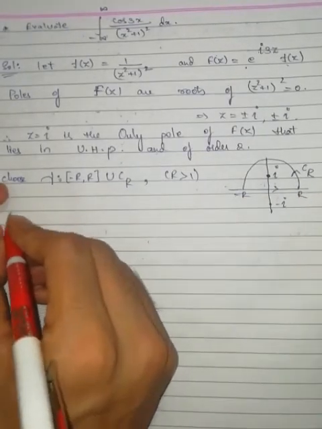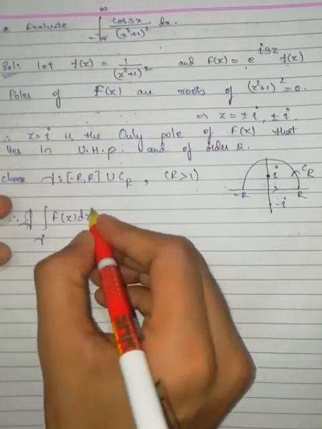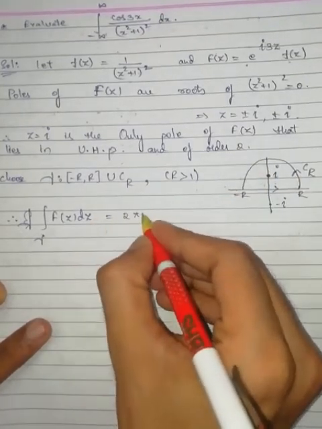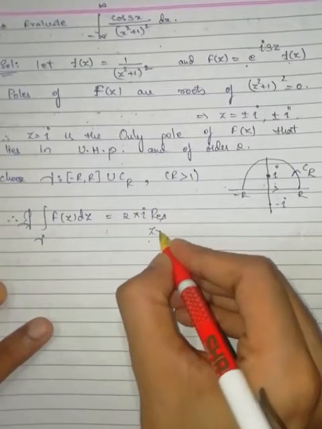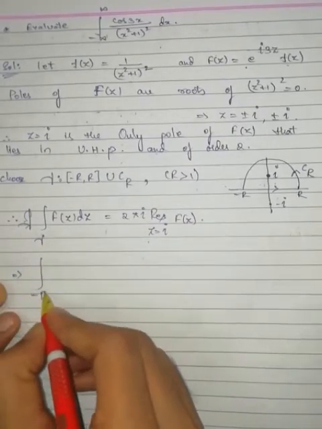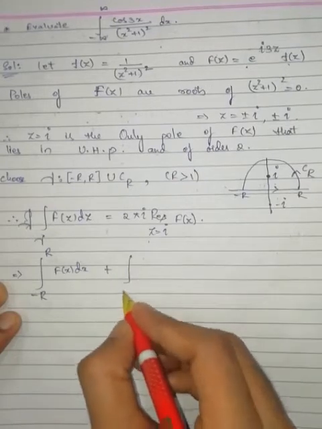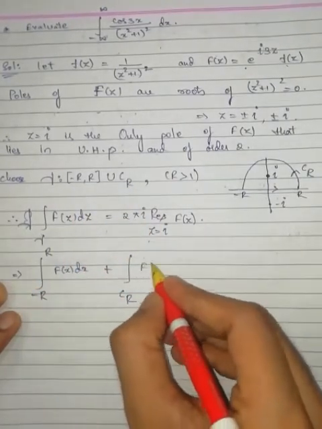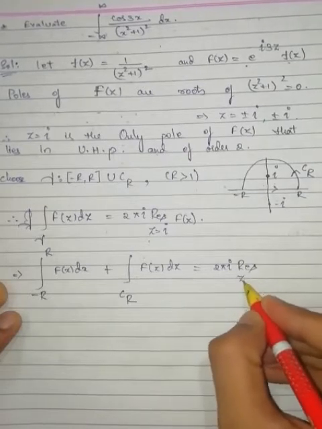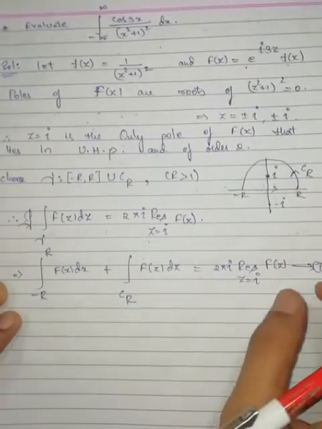Now, therefore, integration over gamma of capital F of z dz is equal to 2 pi iota residue at z is equal to iota of capital F of z, which is equal to integration from minus capital R to capital R of f of x dx plus integration over CR of capital F of z dz is equal to 2 pi iota residue at z is equal to iota of capital F of z. Equation number 1. Now let us first find the residue.